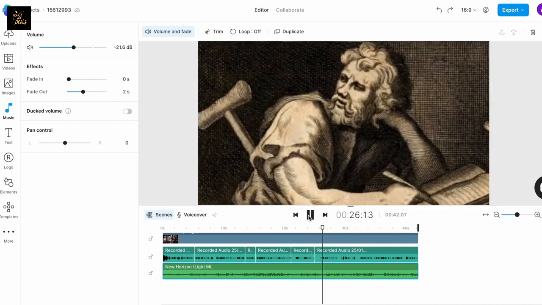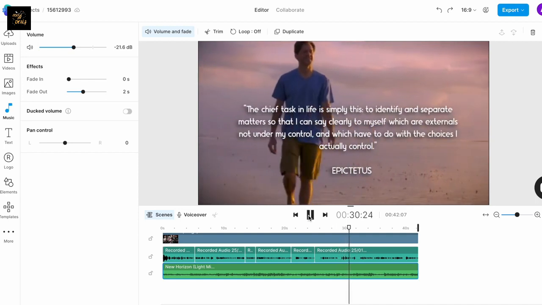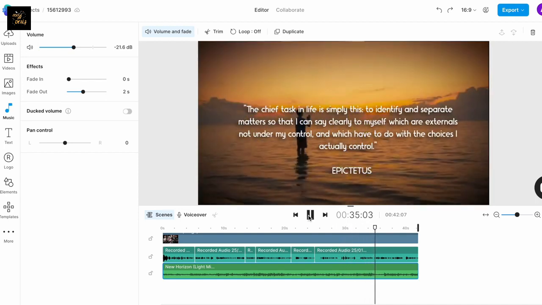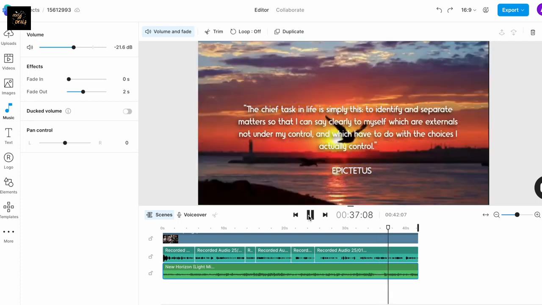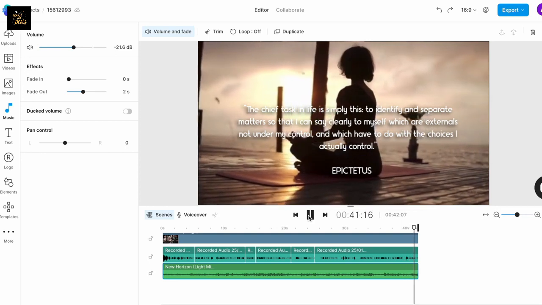As the famous Stoic philosopher Epictetus said, the chief task in life is simply this: to identify and separate matters so that I can say clearly to myself which are externals not under my control and which have to do with the choices I can control.